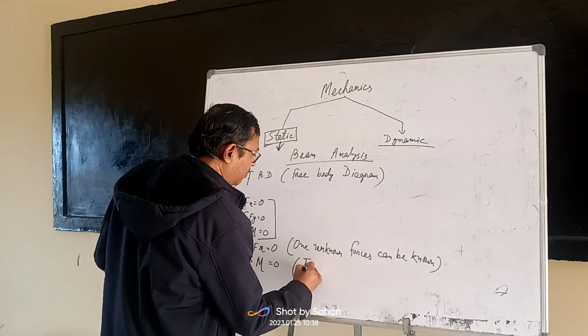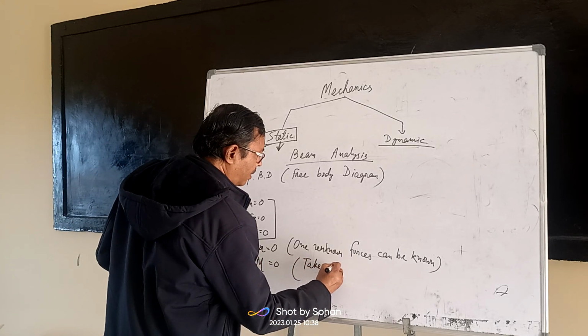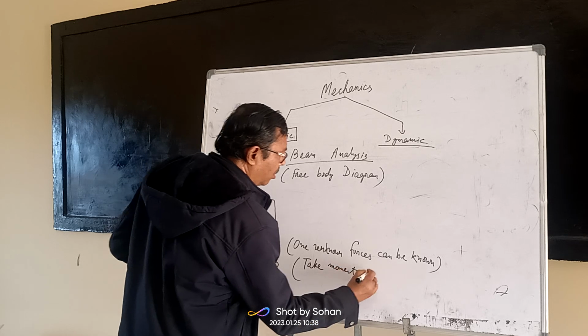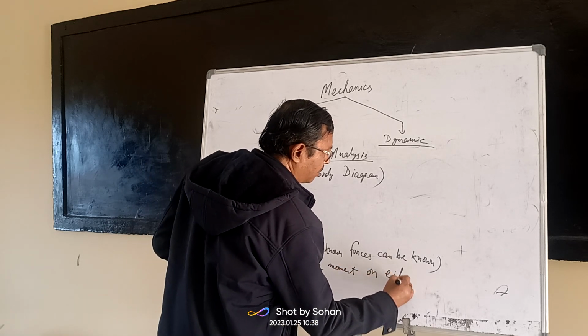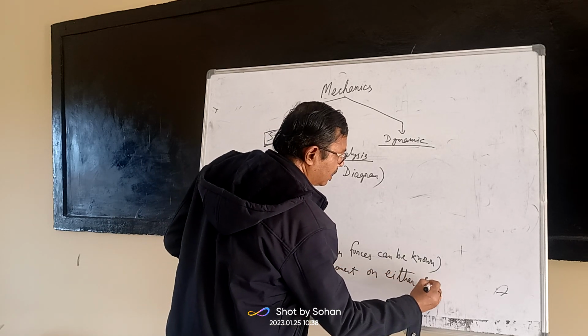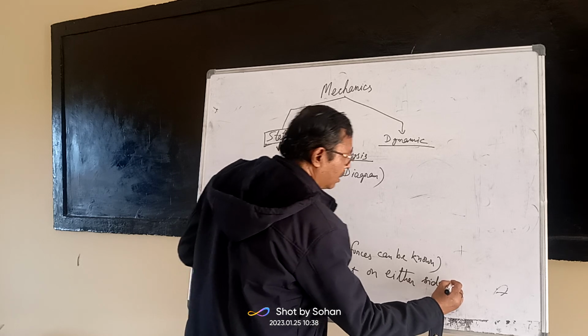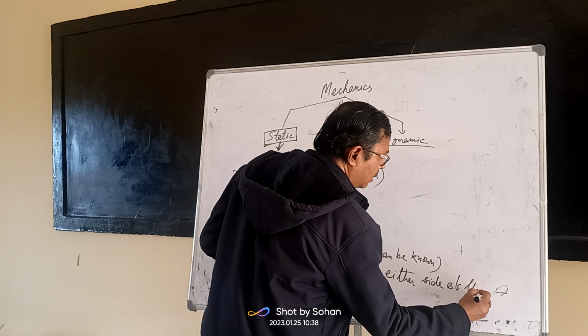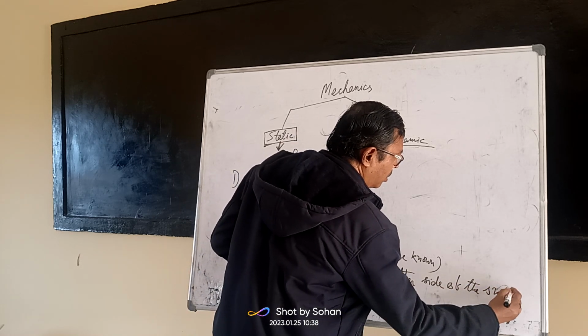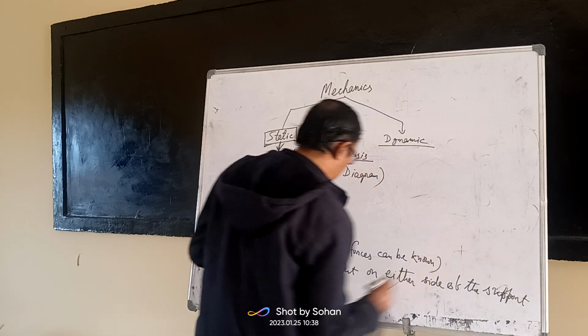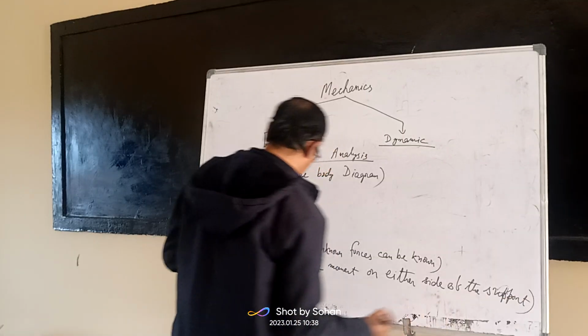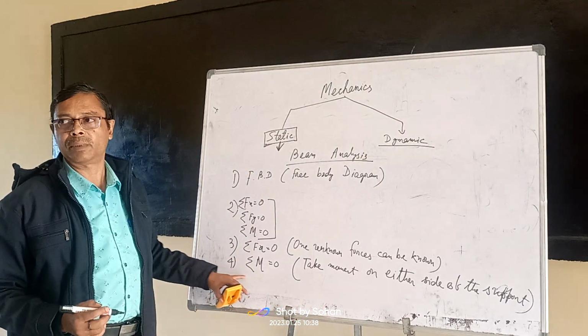So take moment on either side of the support. Okay. So in your fourth case, you may apply this one.